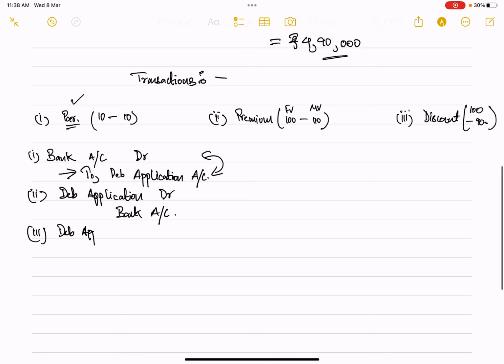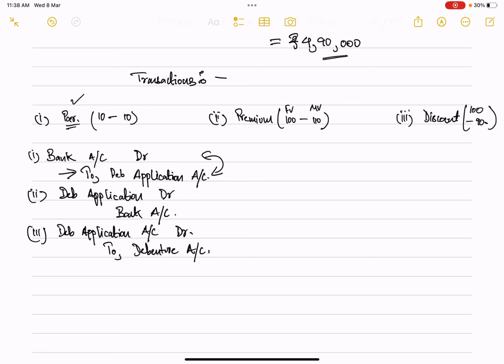So to close this application account, what will happen? Debenture application account will get debited, and whatever we have will go to our debenture account. All right, so this is how you will be recording the transactions.